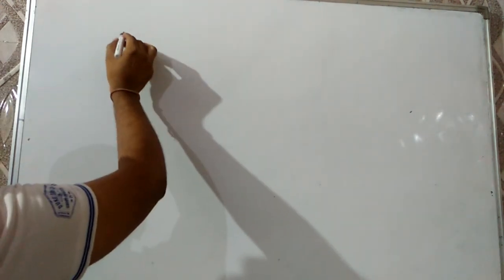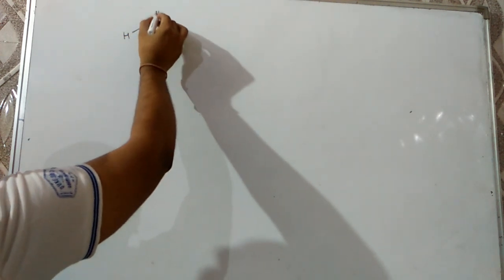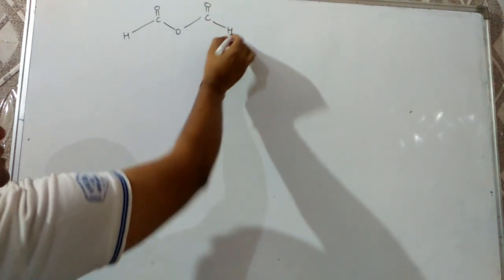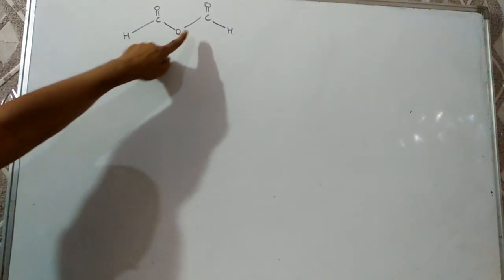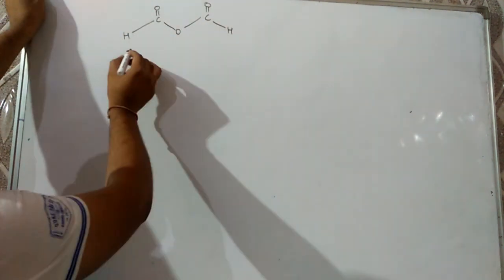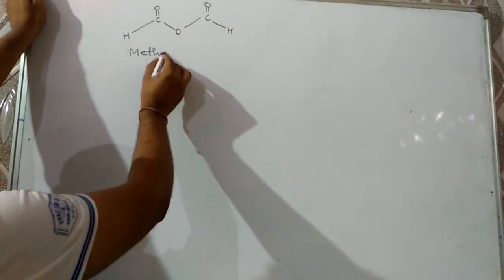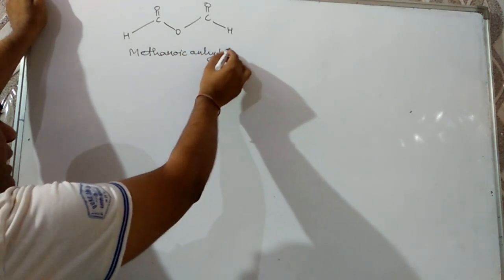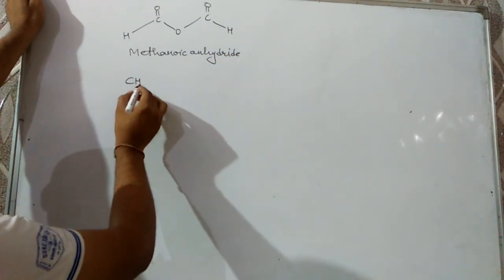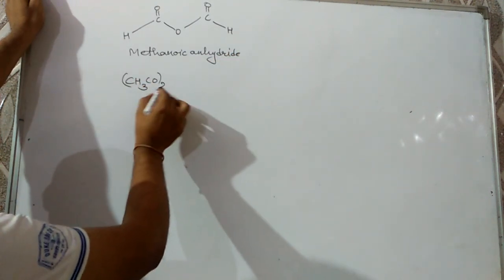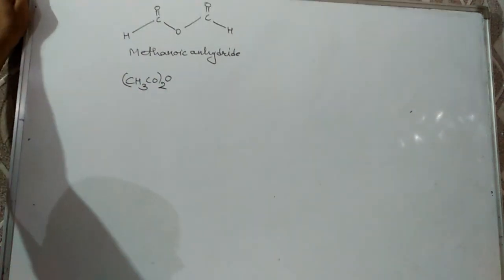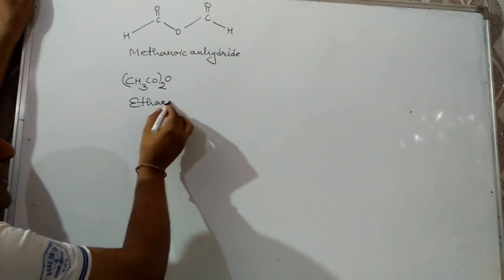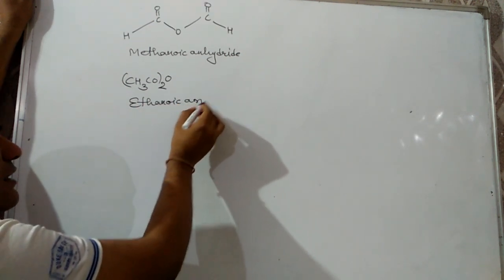For example, the first acid anhydride is this one: H, C double bond O, O, C double bond O, H. Then its IUPAC name will be methanoic anhydride. Next question may be CH3, COO, whole twice O. Then the common name will be acetic anhydride, and the IUPAC name will be ethanoic anhydride.